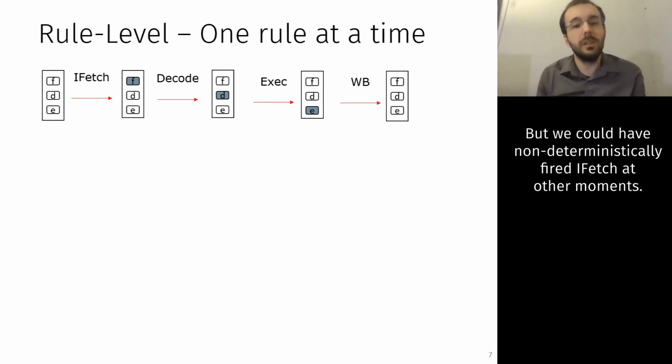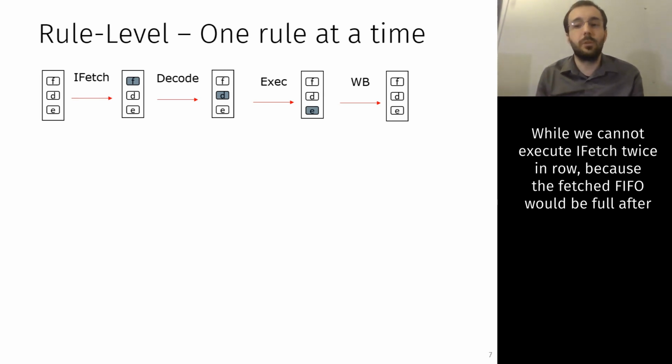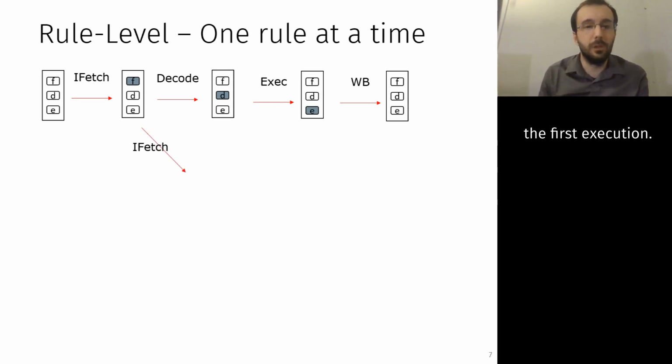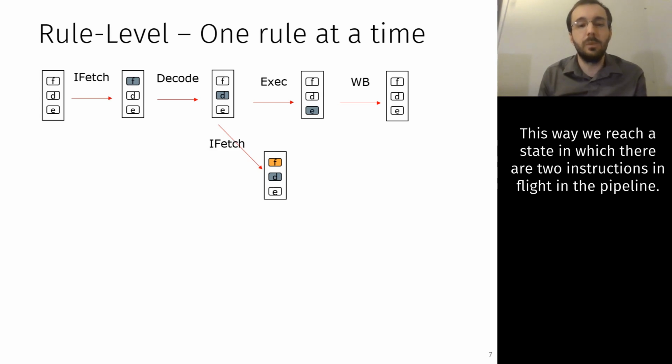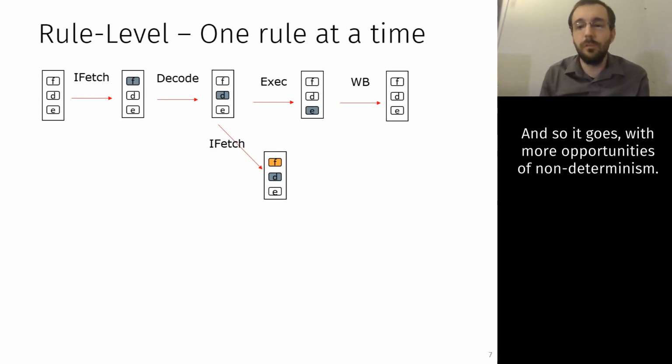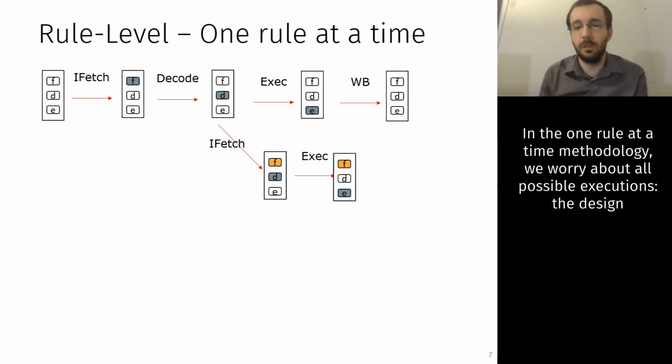But we could have non-deterministically fired fetch at other moments. While we cannot execute fetch twice in a row, because the fetched FIFO would be full after the first execution, we could fire the fetch rule after the execution of the decode rule. This way, we reach a state in which there are 2 instructions in flight in the pipeline. And so it goes with more opportunities of non-determinism.